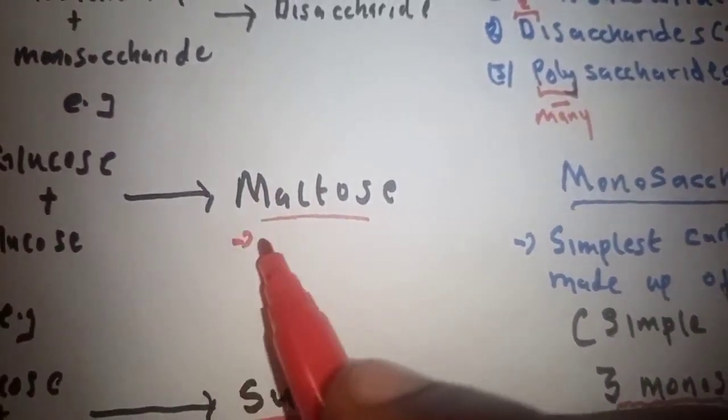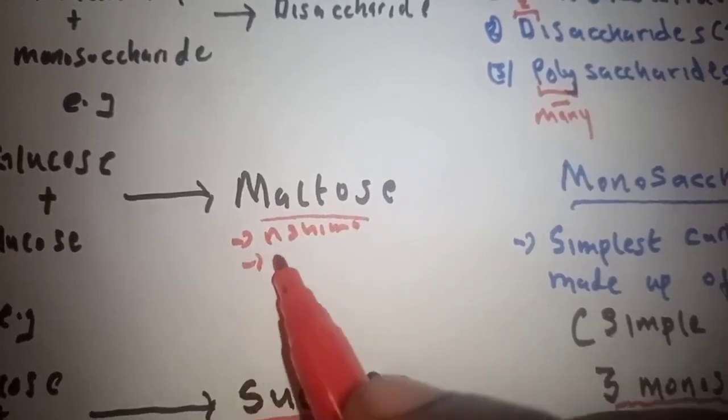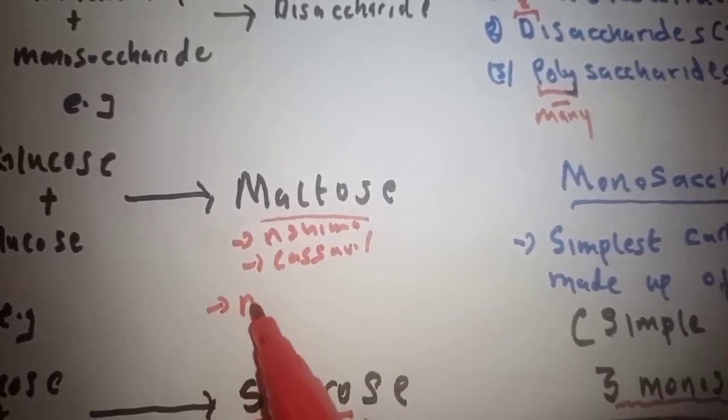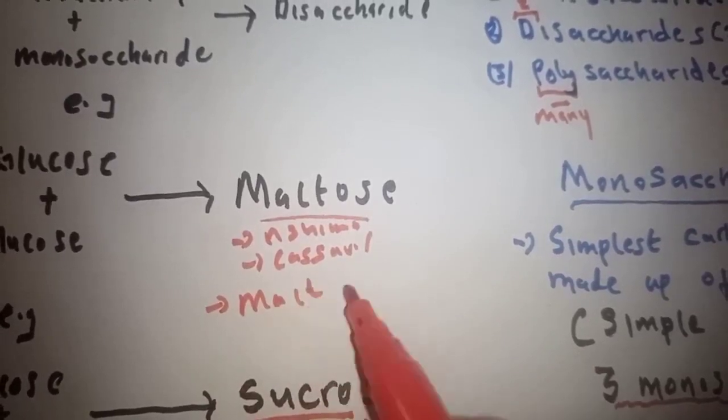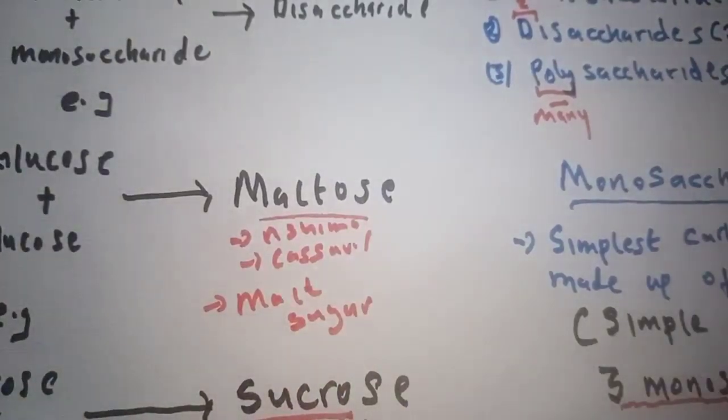Then maltose is found in things like shima and cassava. It's known as the malt sugar.